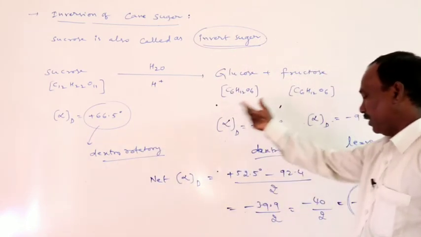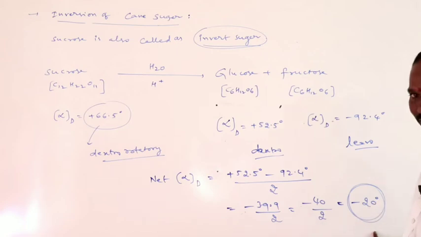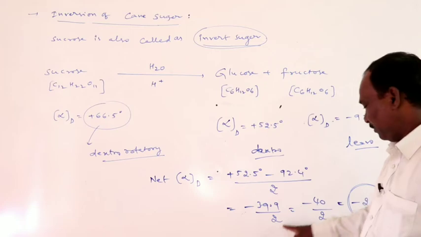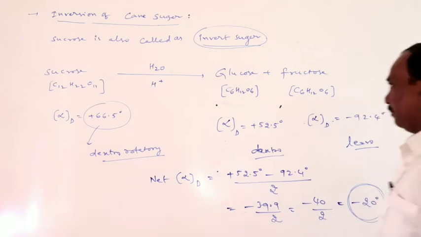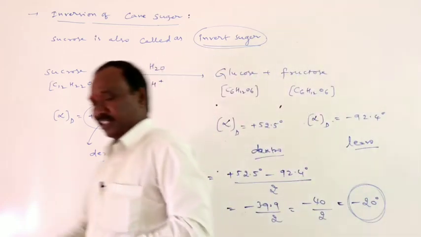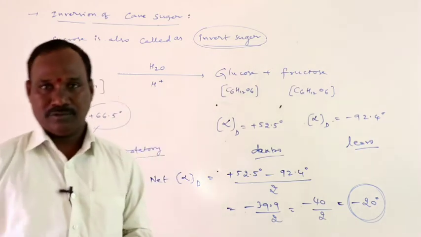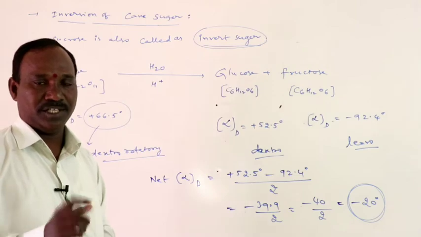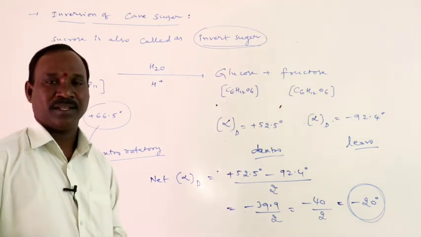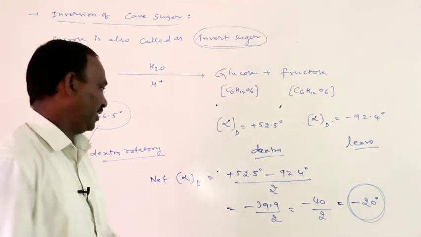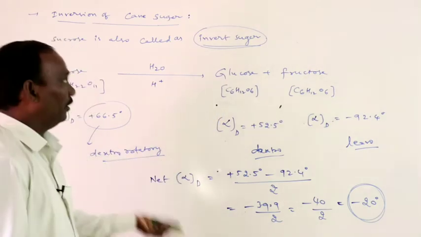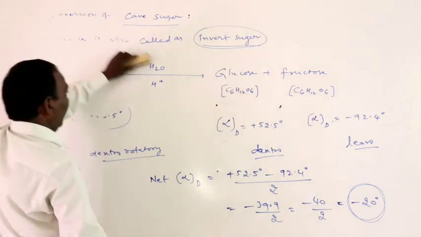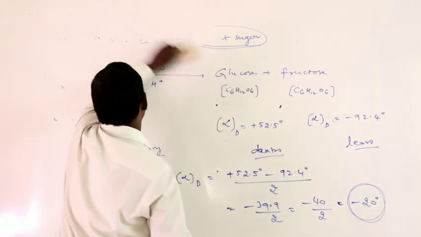So the net specific rotation of this solution is minus 20. 52.5 minus 92.4 is 39.9 by 2, approximately 40 by 2, minus 20. So the resulting solution rotation is levo-rotation. That's why sucrose is called invert sugar. Invert means inversion, and inversion means opposite. Dextro becomes levo. So sucrose is called invert sugar or inversion of cane sugar.